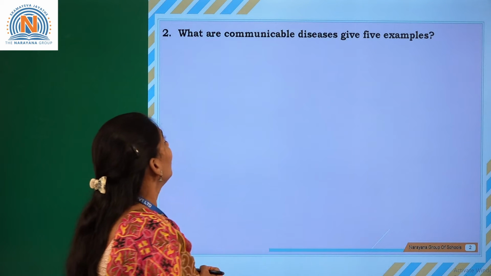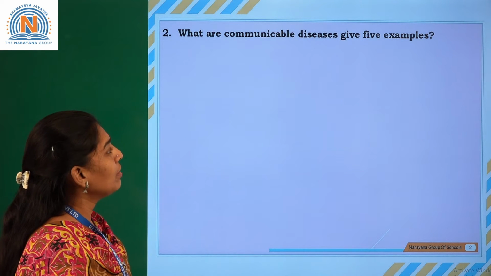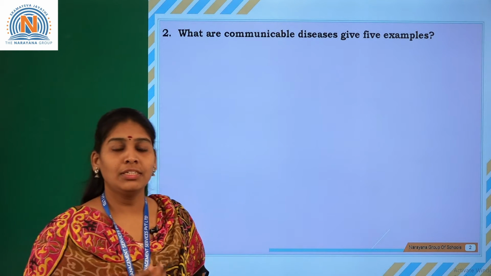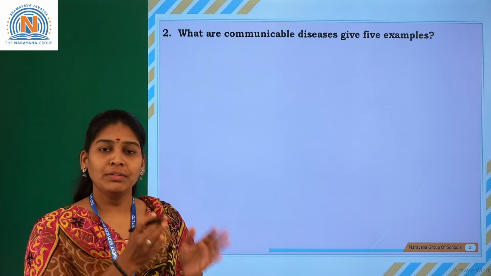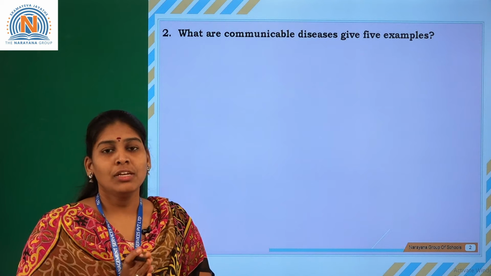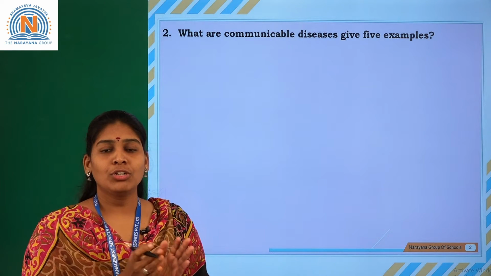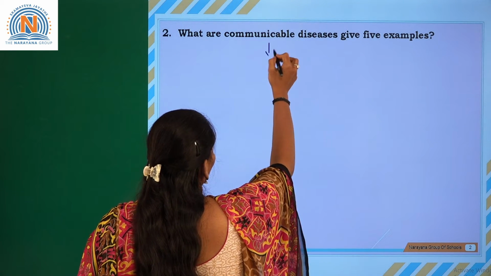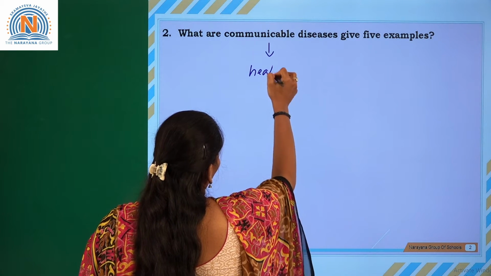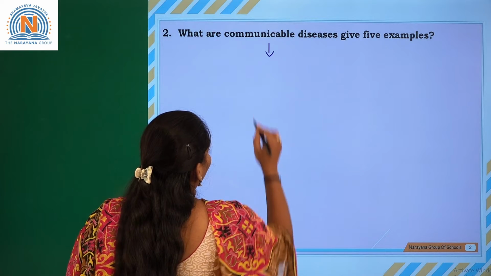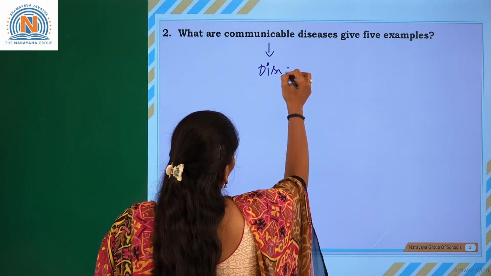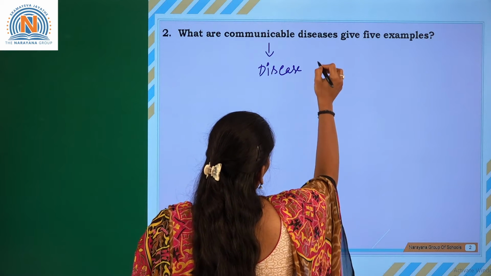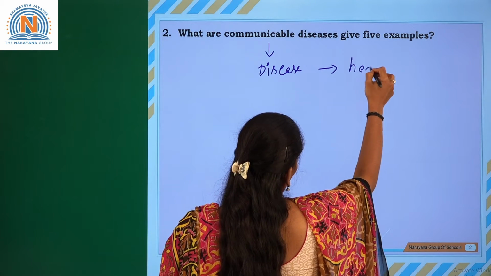The next question: what are communicable diseases? Give 5 examples, as they have asked. What is meant by communicable diseases? The diseases which are transmitted from one person to another person. A disease passes from an infected person to another person. We call this kind of disease a communicable disease. So from the diseased person to the healthy person.